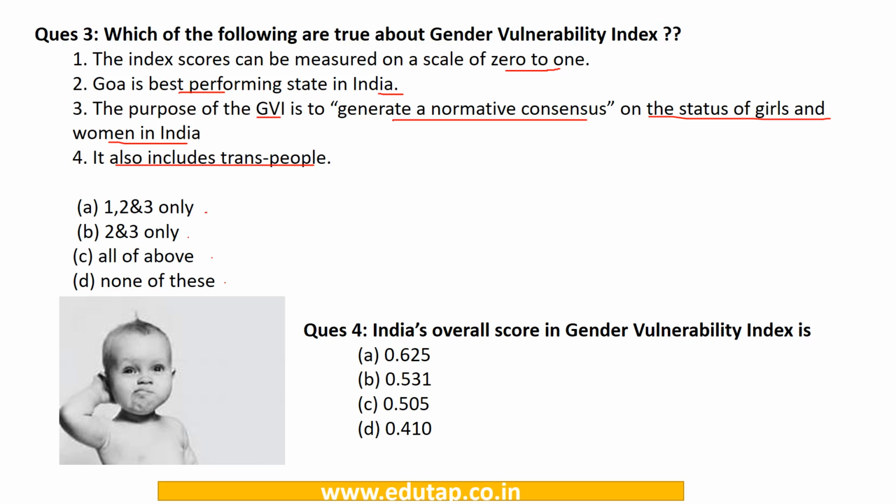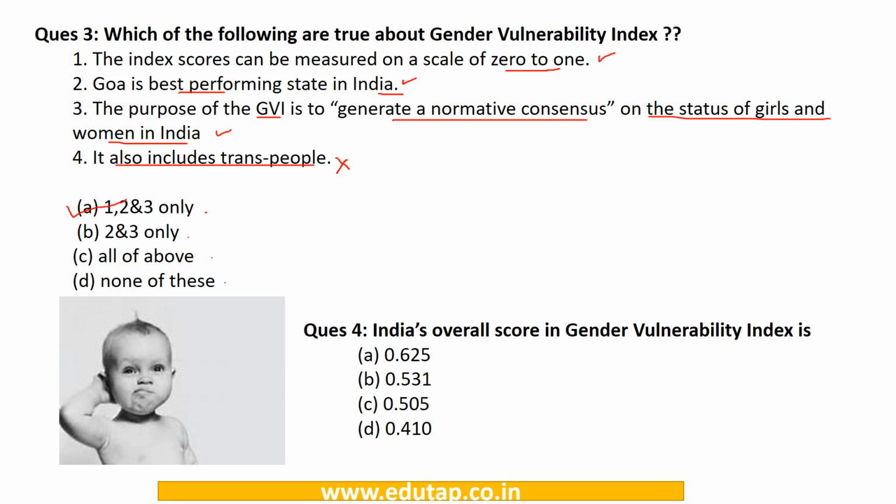So we can see that statement 4 is wrong because it doesn't include trans people. This is the criticism. Statement 3 is correct, statement 2 is correct, and statement 1 is also correct. So the correct option for question number 3 is option A.